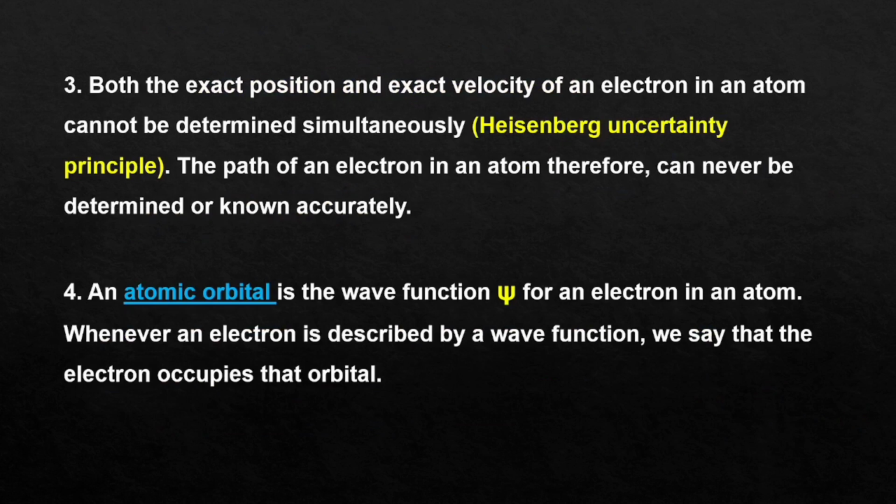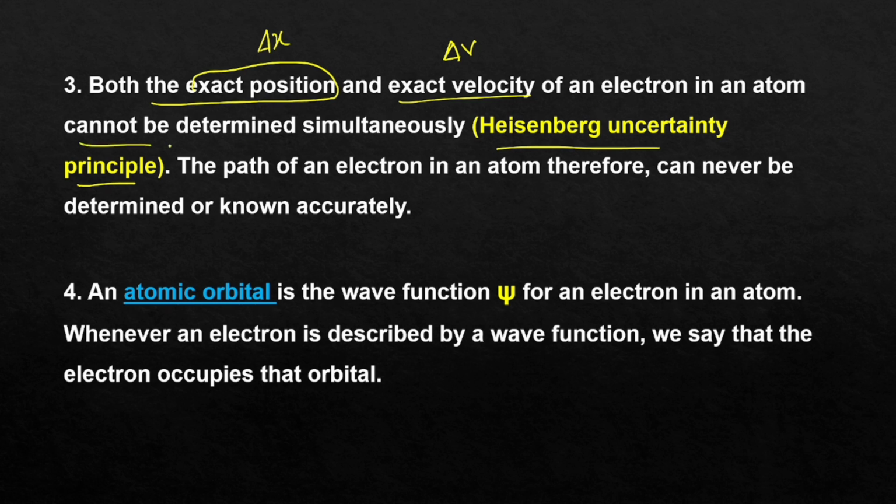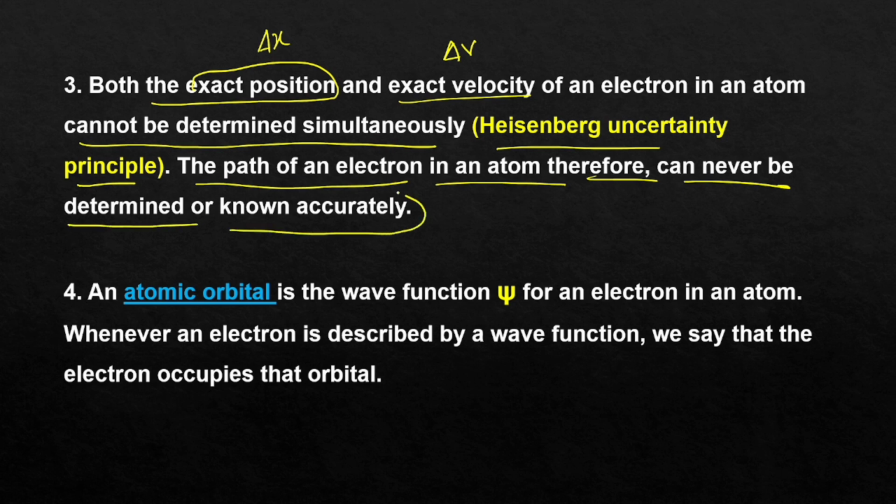Third point is what? The Heisenberg's Uncertainty principle itself. That is, both the exact position, position means delta x, isn't it, and also exact velocity delta v of an electron in an atom cannot be determined simultaneously. Heisenberg's Uncertainty principle, and the path of an electron in an atom therefore can never be determined or known accurately. We can't determine the path of an electron in an atom accurately. That is the third point.